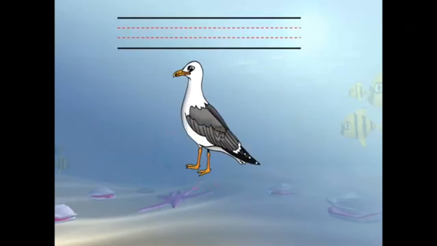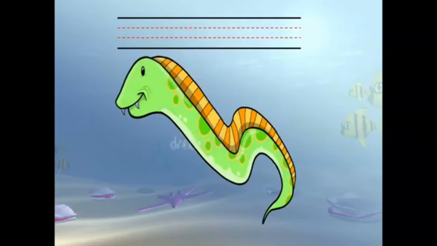Now let me start the first new word in my lesson today. What can you see, girls? I can see a seagull. So what is this? It is a seagull and the spelling is seagull. This is a seagull. What about this? What is this? This is an eel. Eel, double E-L. It is an eel.